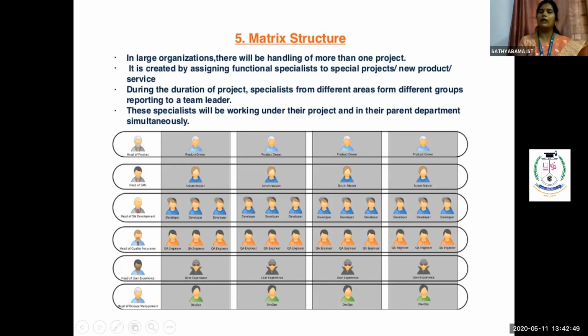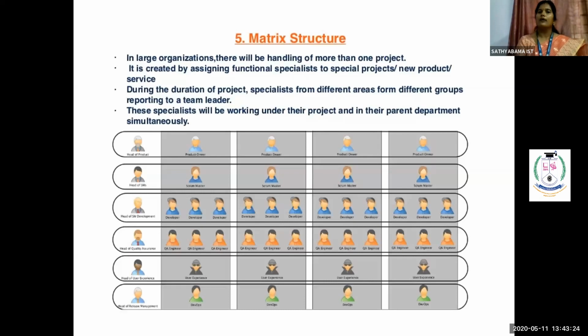I can't have all these people working together daily. So I will create a matrix type of structure, where whatever people I require for completing a particular single project work together. Parallelly, they also have to work for their own departments. For example, if 2 people are recruited from the R&D department to work under this matrix structure, they have to work for this structure also.